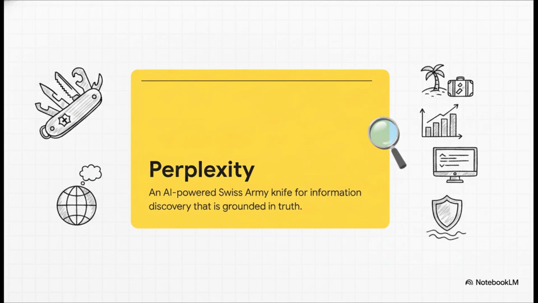Our source material actually hits the nail on the head here. They define Perplexity as an AI-powered Swiss Army knife for information discovery. But the absolute anchor for everything we are about to explore is that final phrase, grounded in truth. Seriously, it doesn't matter if you're planning a vacation, analyzing stocks, or writing code. The entire system is hardwired to pull real, verifiable data before it generates a single word.